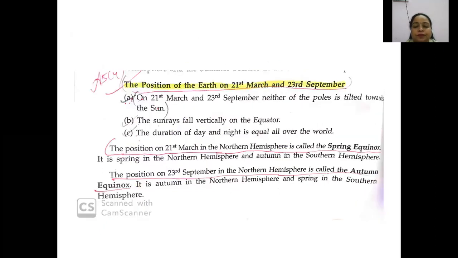Next is the position of the earth on 21st of March and 23rd of September. On 21st of March the northern hemisphere is having spring and the southern hemisphere is having autumn. And on 23rd of September, the northern hemisphere is having autumn and the southern hemisphere is having spring.